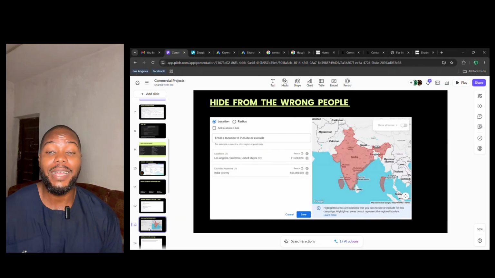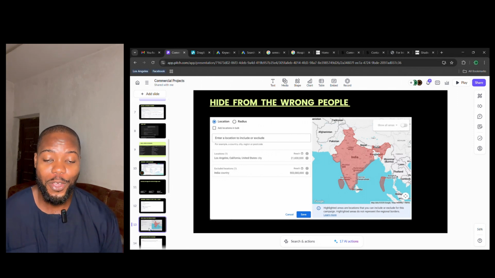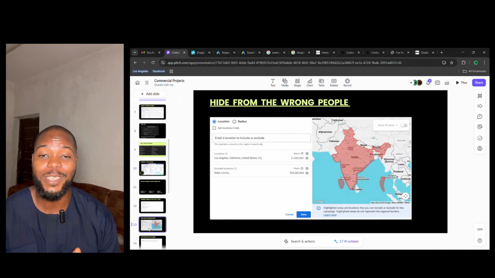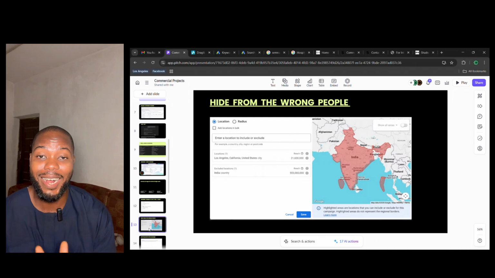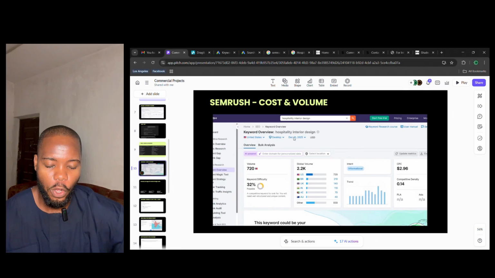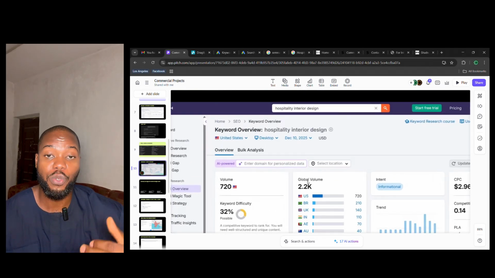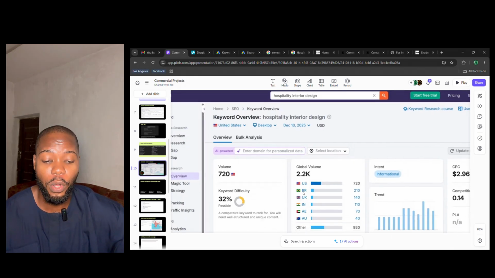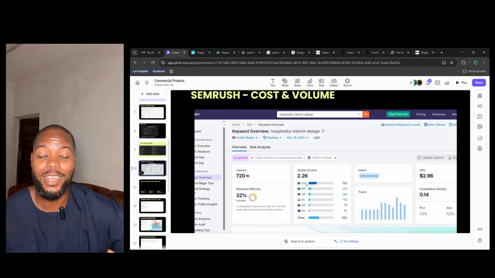Now, your ads can show in different locations. Whenever you run ads on Google, your ads can be seen all over the world. To get very specific, you want only those that stay around you to see your ads. Because if you have someone from India seeing your ads, it will max out your budget. If you look at these screenshots, this keyword, hospitality interior design, has about 2,200 global volume. And some of these clicks come from different parts of the world, such as Brazil, the UK, India, other locations. You don't want people in these locations to see your ad because they might not be your ideal clients.